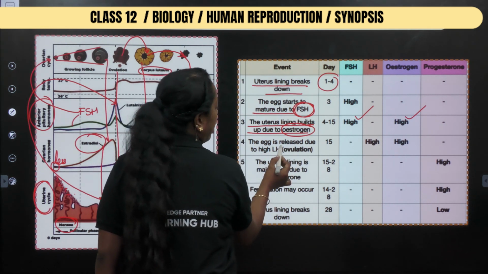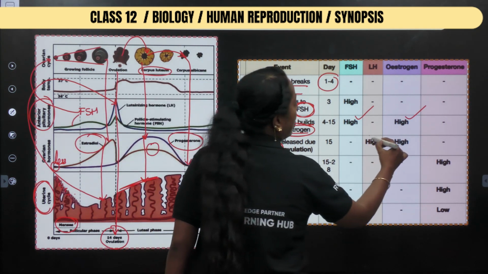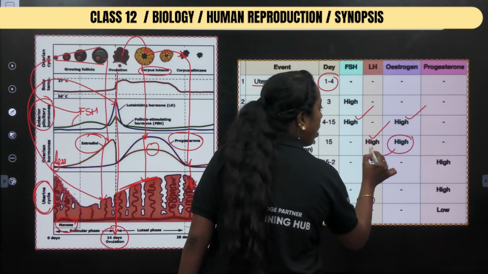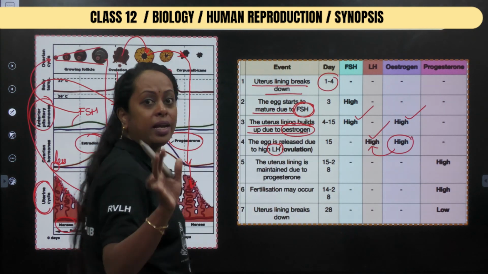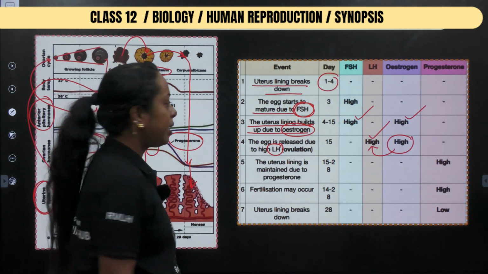Egg is released during which? LH hormone. So LH is also high. Estrogen was the one which brought about the increase in LH. Please don't forget, that's why I'm indicating that particular hormone.